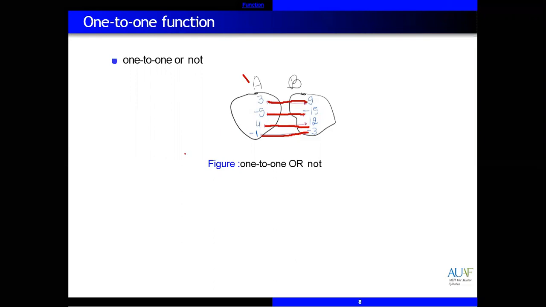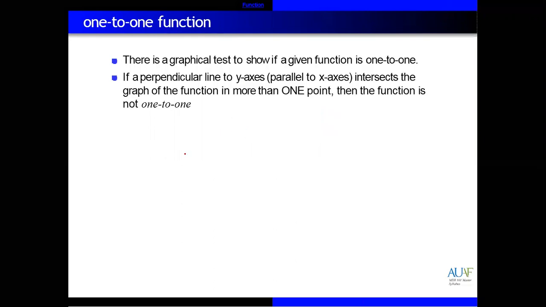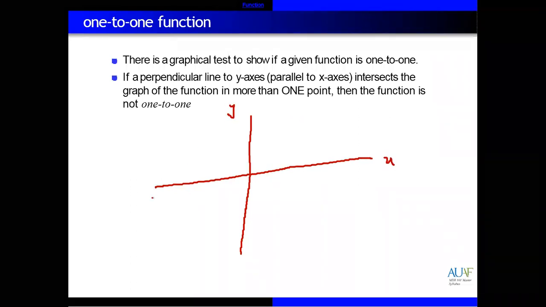Again, we have a test for finding whether a function is one-to-one or not. If a relation is given, you need to draw the graph, then you can find whether it is a function or not. For example, let me draw a graph, with X, Y, X negative, and Y negative.